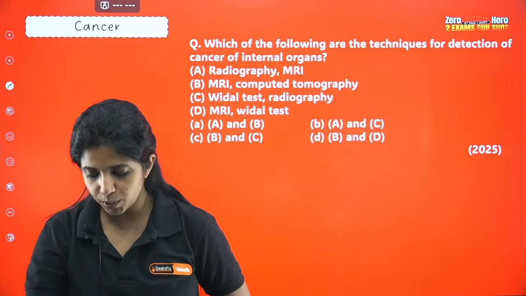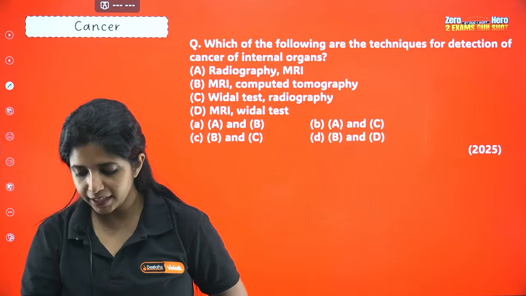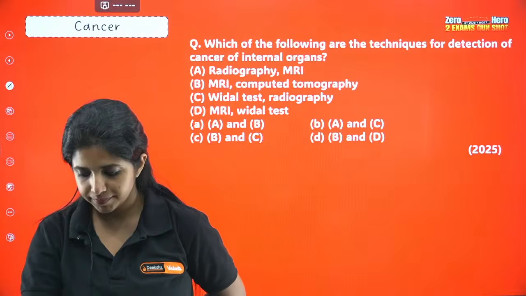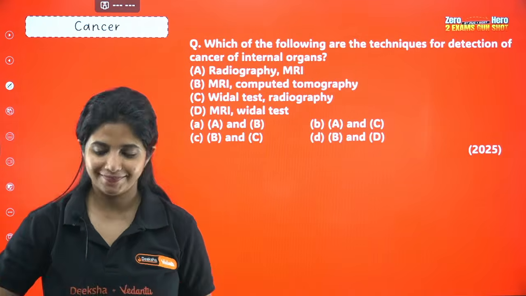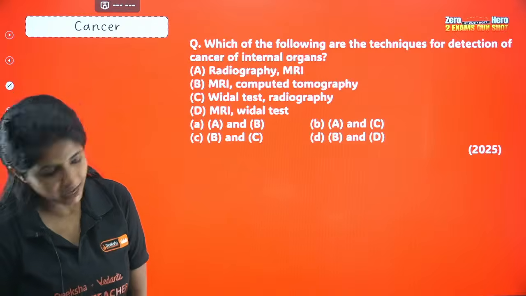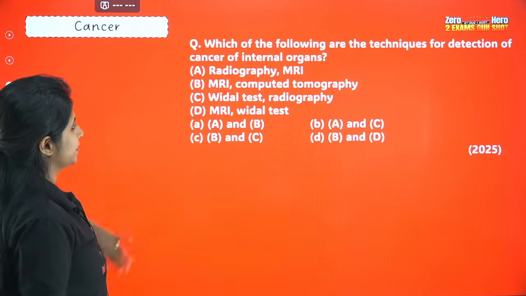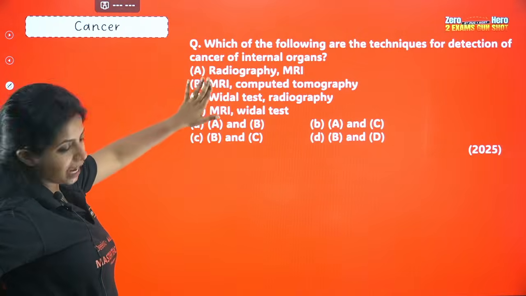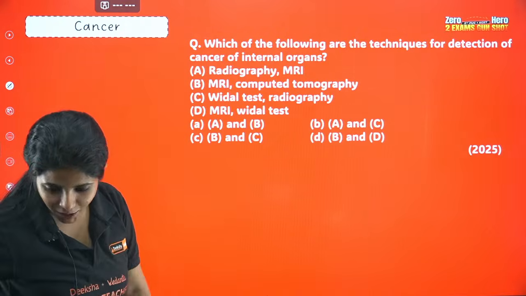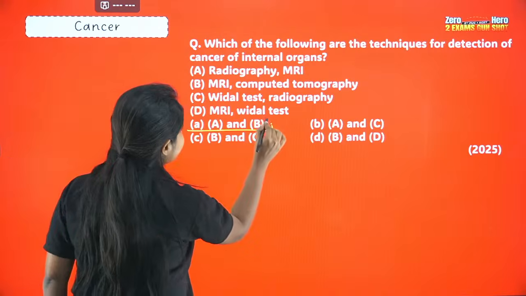Guys, any guesses? What do you think is the answer for this? Shall I tell you? Dhanya says the answer for this question is A. Okay. A and B? Is it A and B? Ananda also says A. Since you guys are saying A, let's make it A.